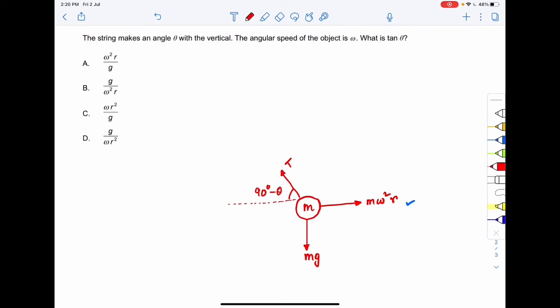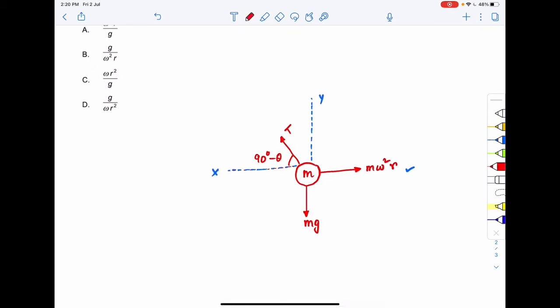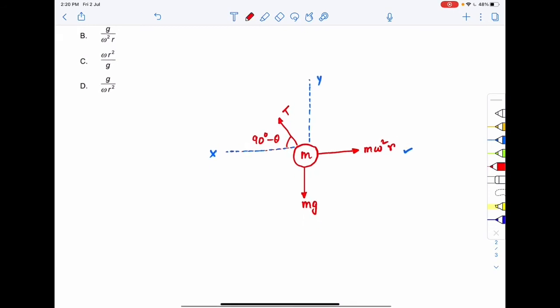Now if I just fix up the axis, this will be the y axis, and this will be our x axis. We can say that the object is in equilibrium. So the summation of net force along the x axis should be equal to 0, and the summation of net force along the y axis should be equal to 0.